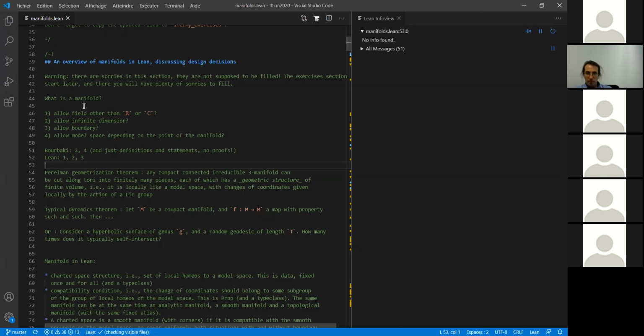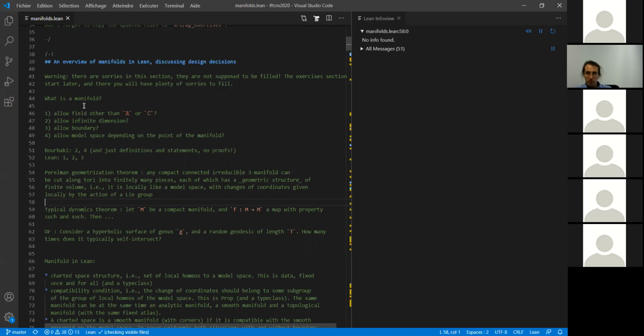And for this, allowing boundaries really helps. But as Patrick said, I'm not a differential geometer. I'm more in the field of dynamical systems. And in dynamics, a typical theorem would start like that. You take a compact manifold M, and then you look at the map F from M to M, and then you assume that this map has this or that property, and then you can start asking questions about the map. The manifold here is just in the background. But if you don't have the manifold in the background, you cannot even state the theorem or the questions.